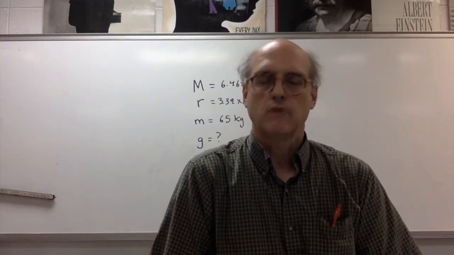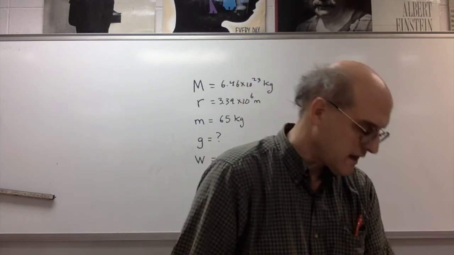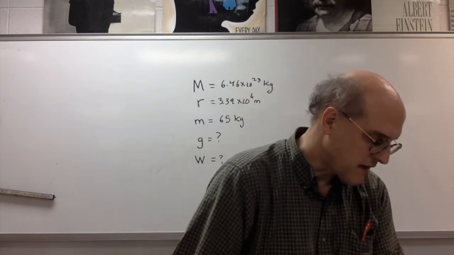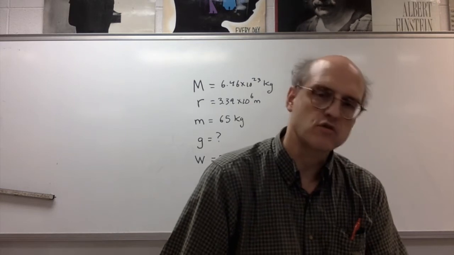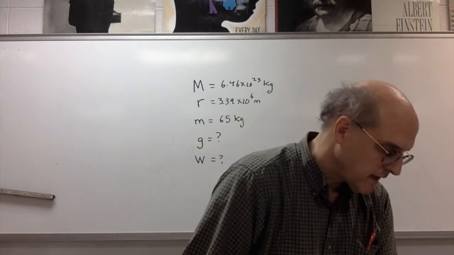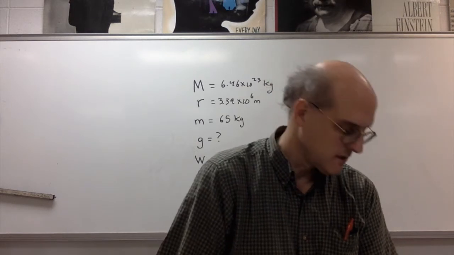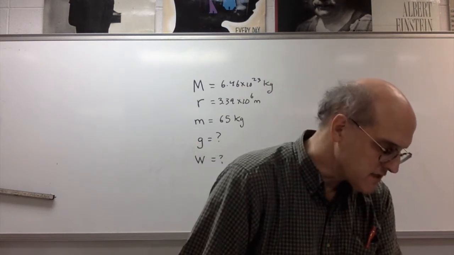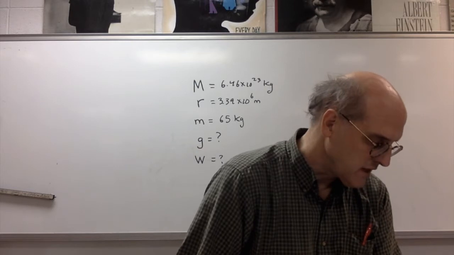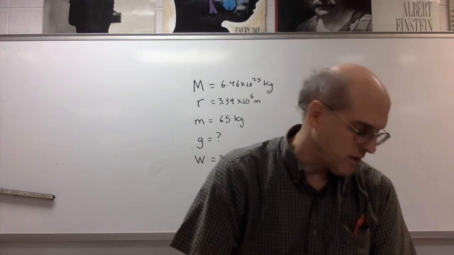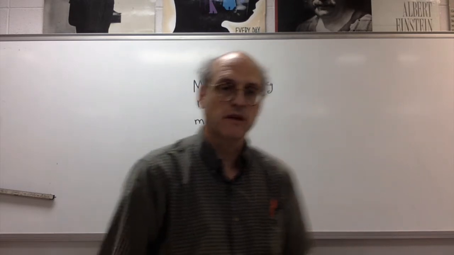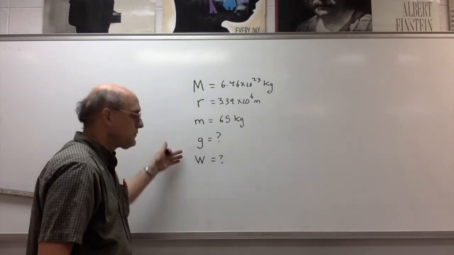Chapter 4, problem number 27. Mars has a mass of 6.46 times 10 to the 23rd kilograms and a radius of 3.39 times 10 to the 6 meters. What is the acceleration due to gravity on Mars, and how much would a 65 kilogram person weigh on this planet? So I wrote down all the given information.